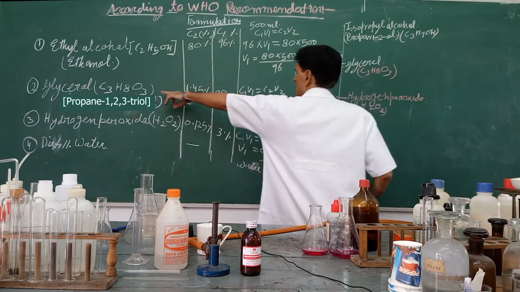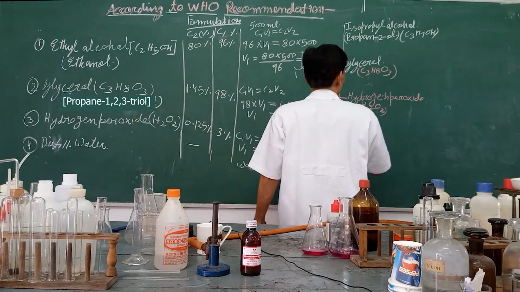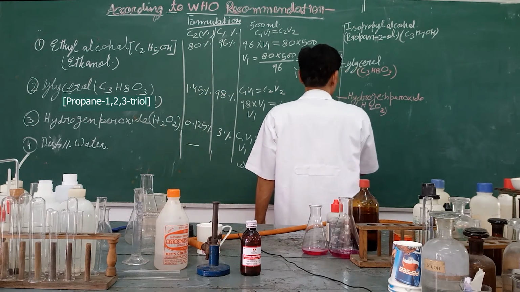Chemical name, but its name is glycerine or glycerol. Remember that. Glycerol, hydrogen peroxide, distilled water.